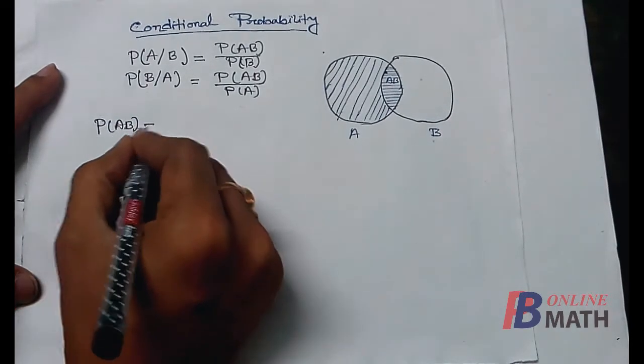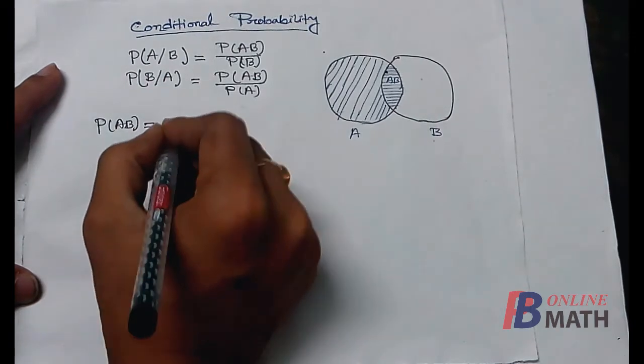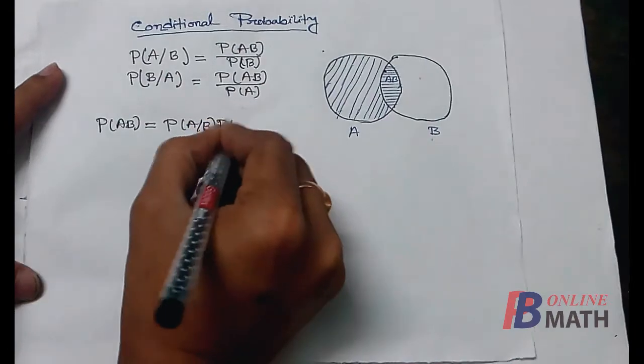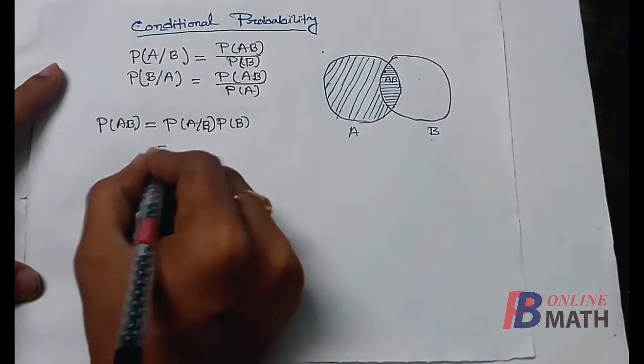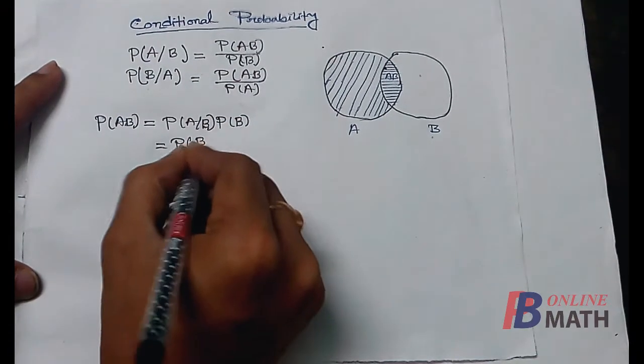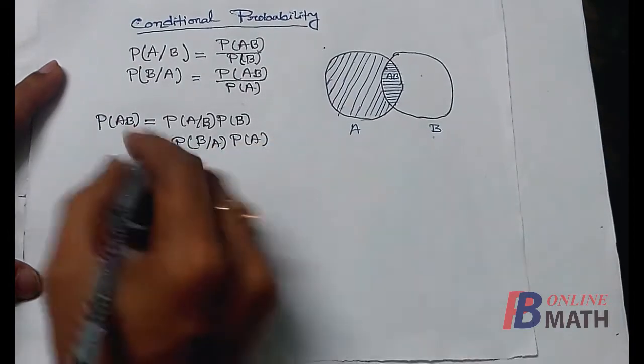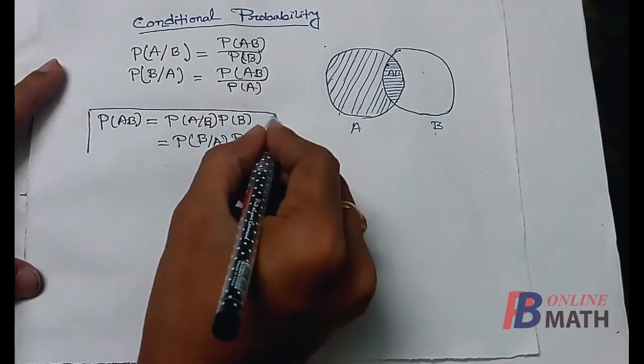So probability of AB or BA is equal to probability of A/B multiplied by probability of B, which is equal to probability of B/A multiplied by probability of A. So this is a very important deduction.